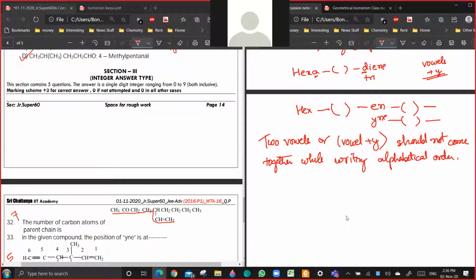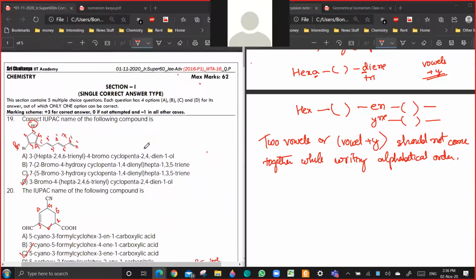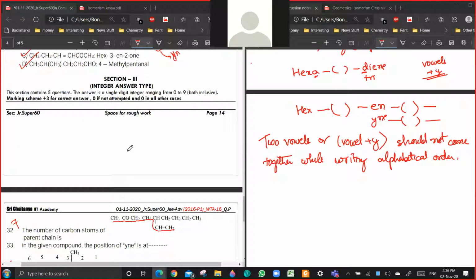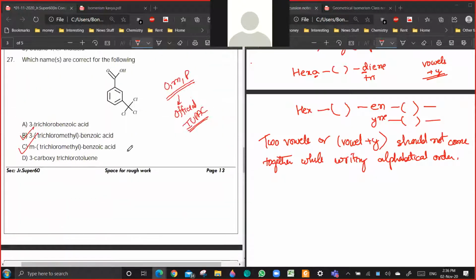So you people have done good. See, it's a 62 marks question paper and 3 questions are almost key changes. So 50 is something which with most accuracy you can get. Any score of 80% of that is a good score for me.